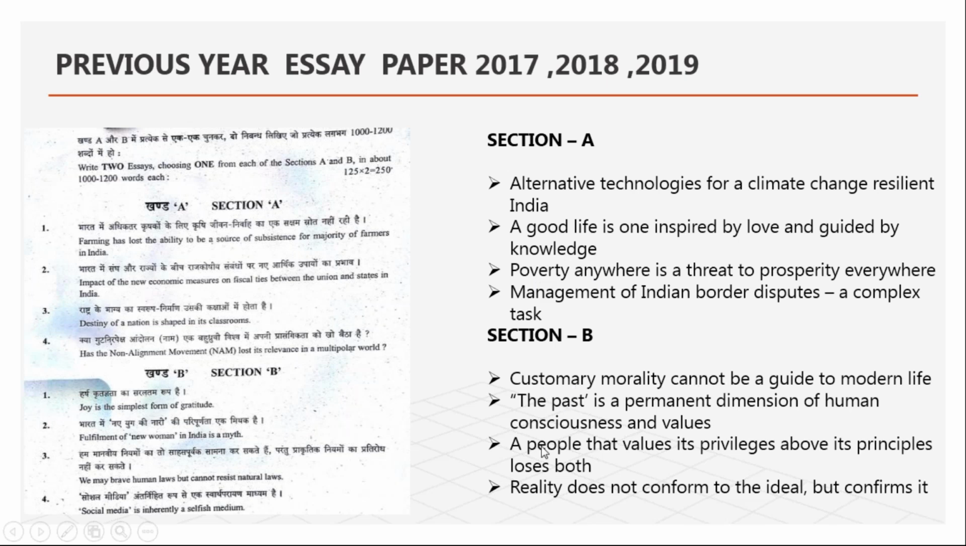Now, customary morality, or the people that value privilege, avoid principle, lose both. Or, the past is a permanent dimension of human. So can you see it here? Customary morality cannot be a guide to modern life. You can add excellent answers here with the caste system, with all that permanent society, and all that. So here also you can choose.